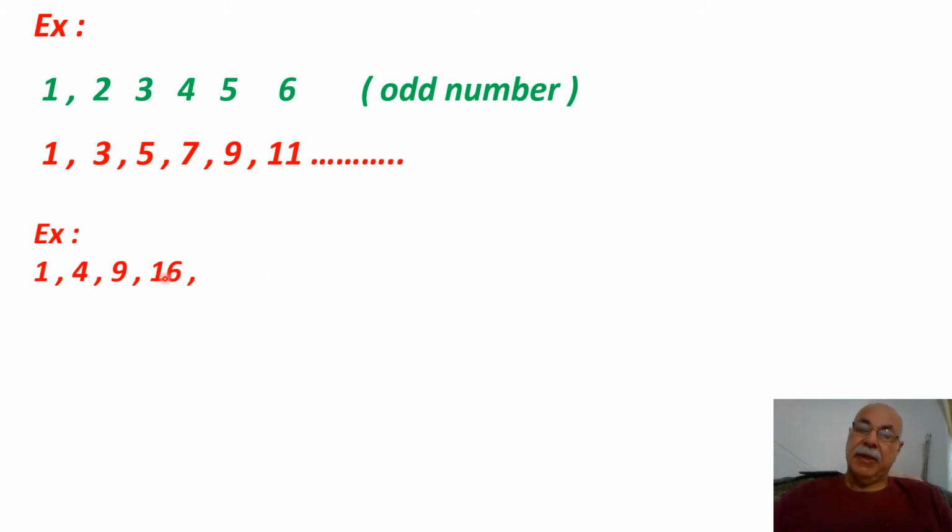Example: 4, 9, 16. This is a sequence. We want to solve this and see what comes after. You see here, how much is added to get 9? How much is added to get 16? How much to get 25?